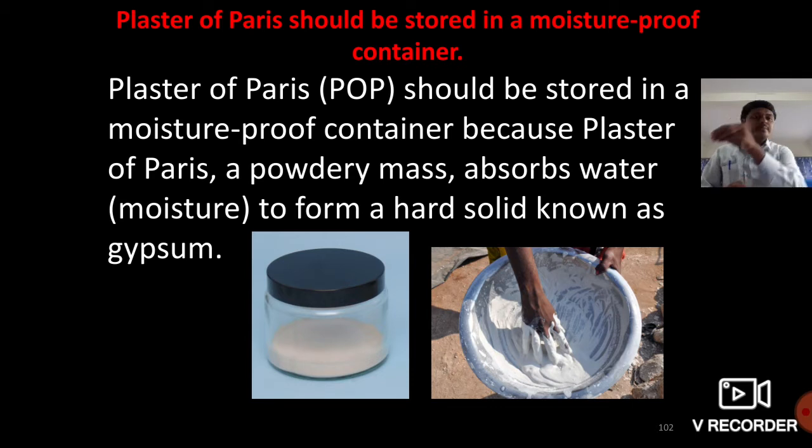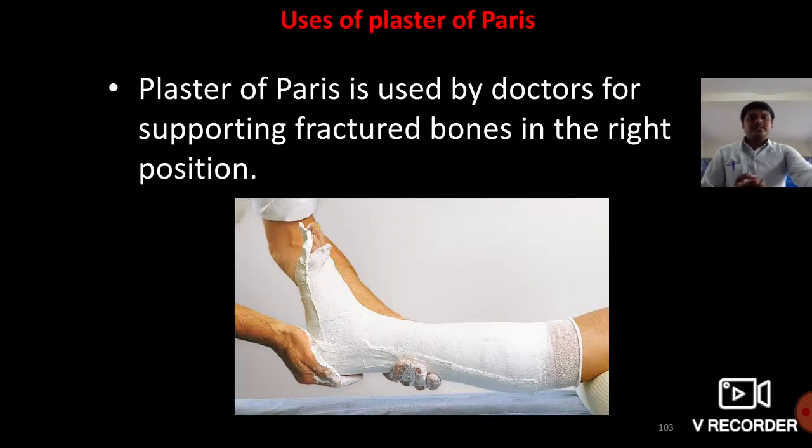It absorbs the water, or the moisture, to form a hard solid known as gypsum. When it is stored in a moisture proof container, where the moisture is completely absent, it remains as POP. But when it is mixed with moisture or water, POP is converted into gypsum.